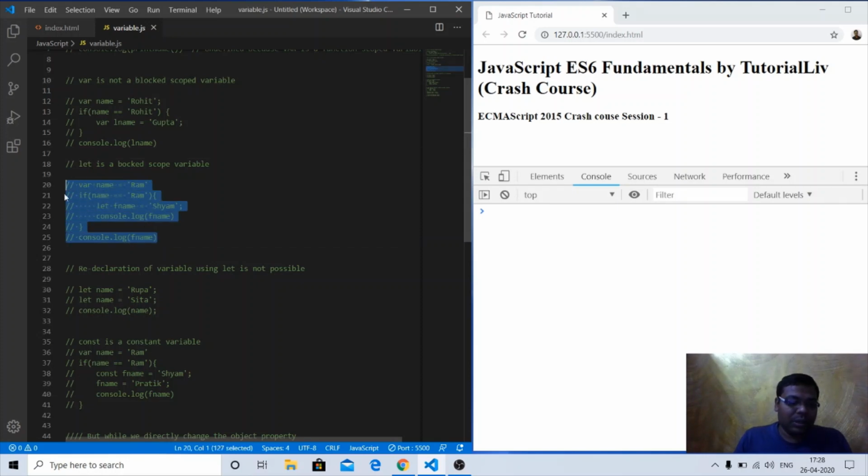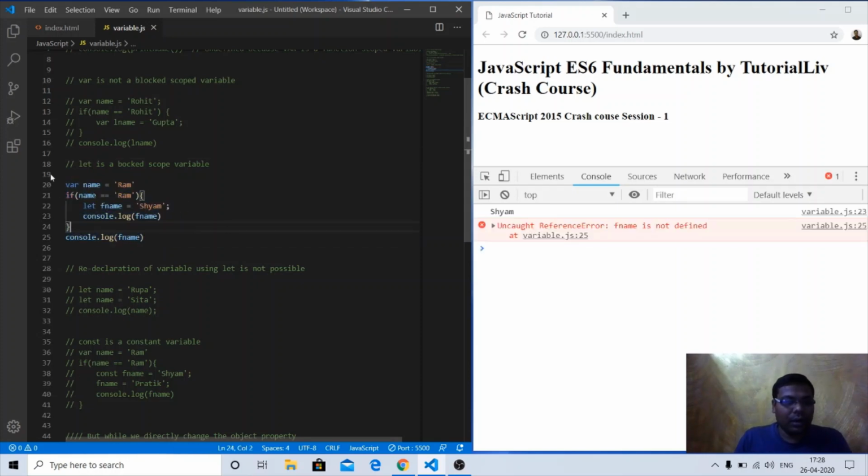The same example as above. I have declared the same variable, var name equal to Ram. Again there is a conditional statement, if name double equal to Ram. If name equals Ram, then I have declared a variable fName with the let keyword here. Let and const are the new variable declaration keywords in ES6, or ECMAScript 2015.